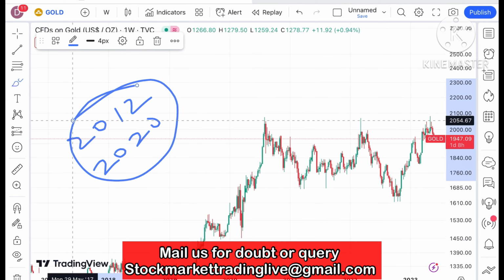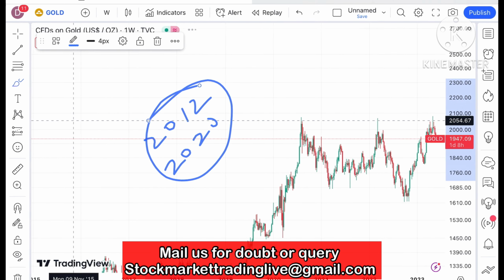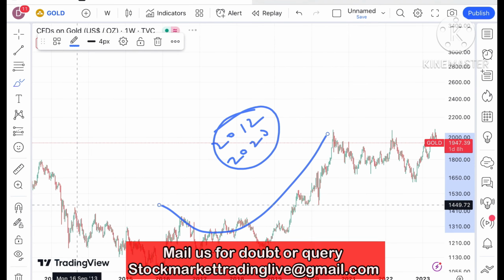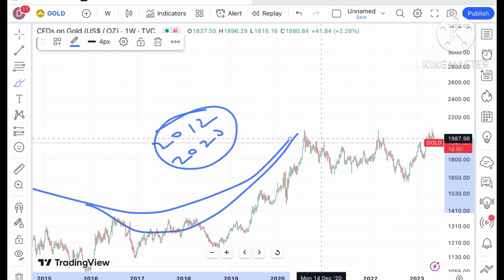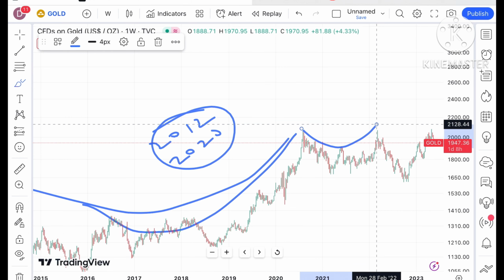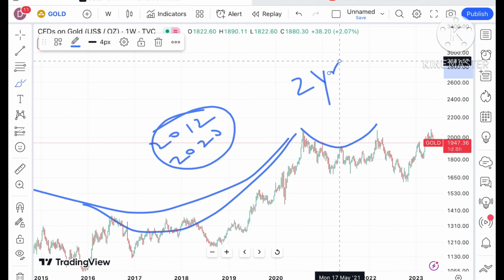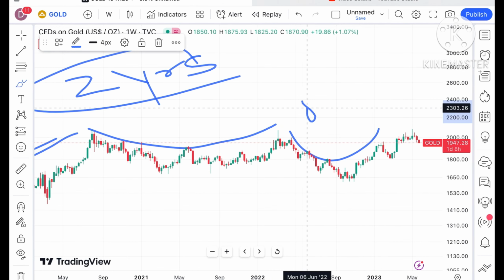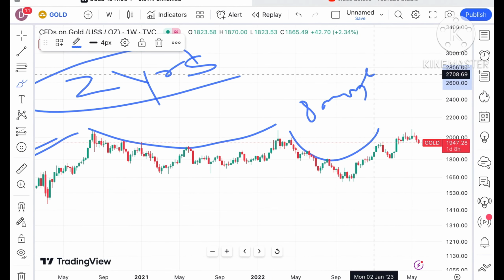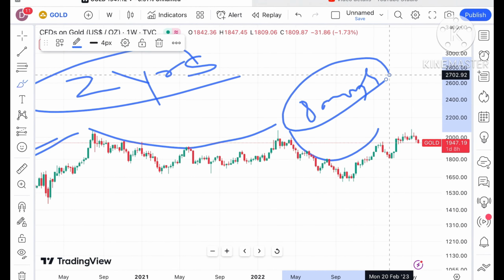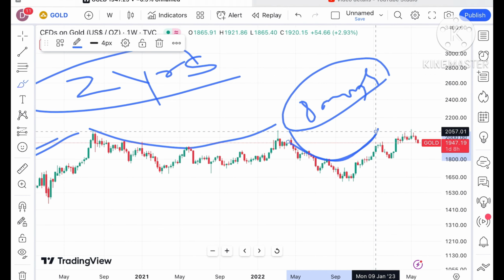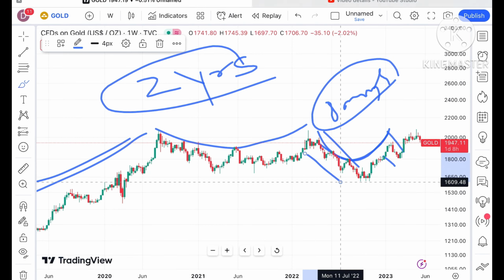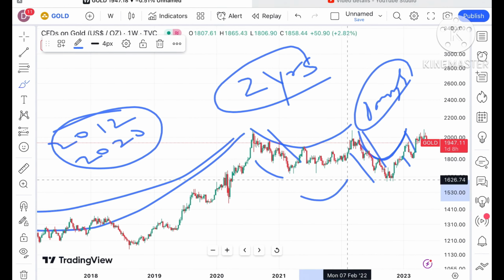The first pattern was created from 2012 to 2020. This particular pattern is forming a U pattern. After that, the next U pattern is forming over this 2-year period. And if you look at this particular pattern, this is an 8-month pattern, and it shows that after this trend there is a continuous fall. In all these trends, there is a continuous fall, and after that there is a continuous rise.